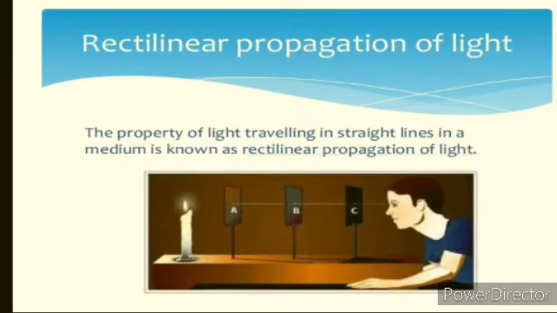Now move to the next topic, which is rectilinear propagation of light. The rectilinear propagation of light means light travels in a straight line. You must have seen the rays of the sun coming out in straight lines when the sun goes behind a cloud.